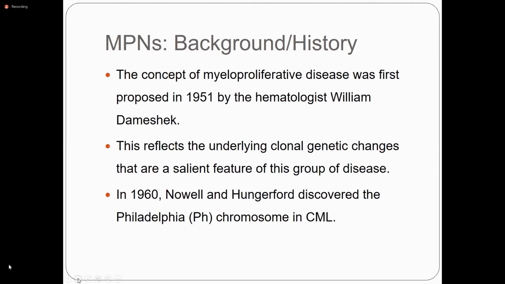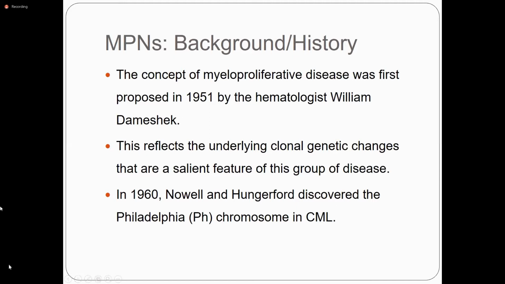MPNs are clonal diseases originating in the multipotential hematopoietic cells, characterized by independence from numerous cytokines, resulting in increased and abnormal myelopoiesis, and classified according to the predominant phenotype. For example, if there is increased myelopoiesis, the disease is named chronic myeloid leukemia.